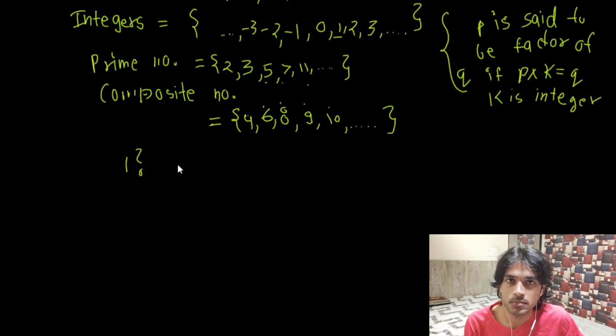Is one a prime number or is one a composite number? To answer this question, we will simply go to the definition of prime numbers and composite numbers. Prime numbers were simply numbers which have only 2 factors, 1 and the number itself. 1 only has 1 factor, 1.